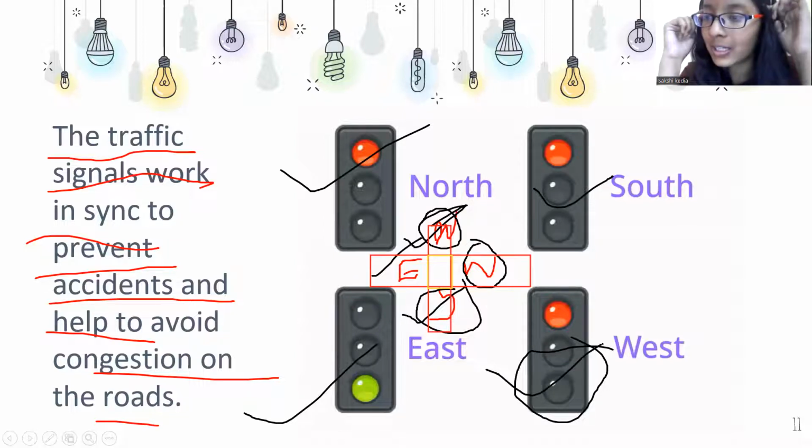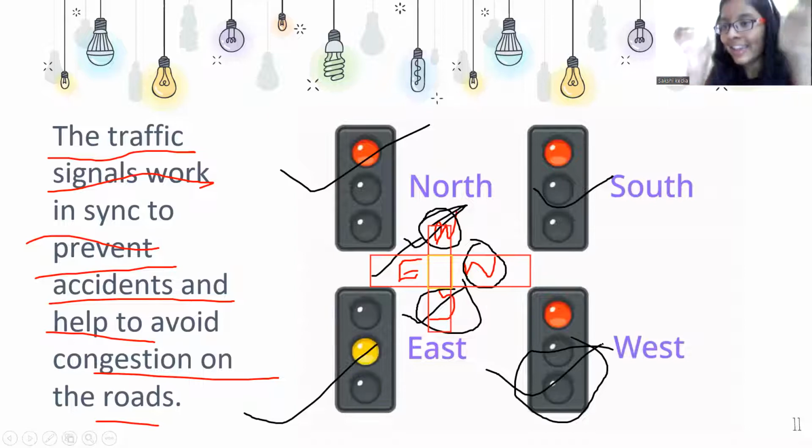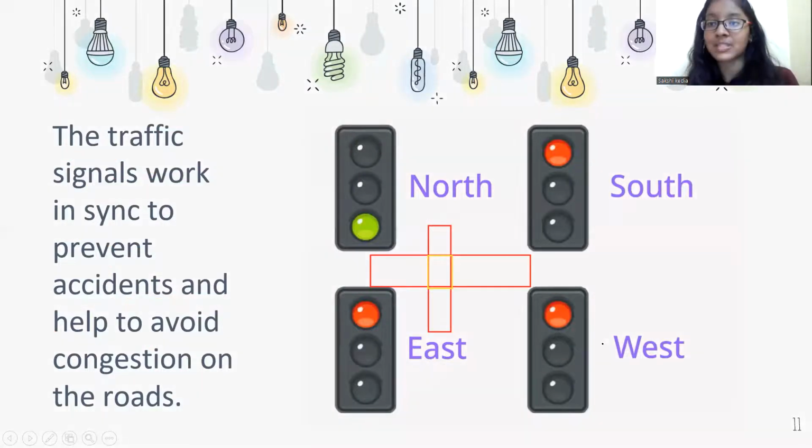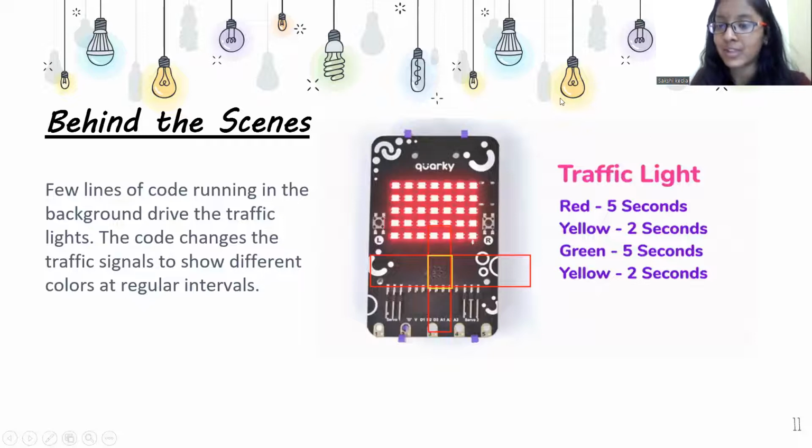Understood the logic? If one place is green, the others would be red, so that the vehicles coming from both the directions do not intersect and accidents do not happen. So it avoids that. And how does it avoid that?